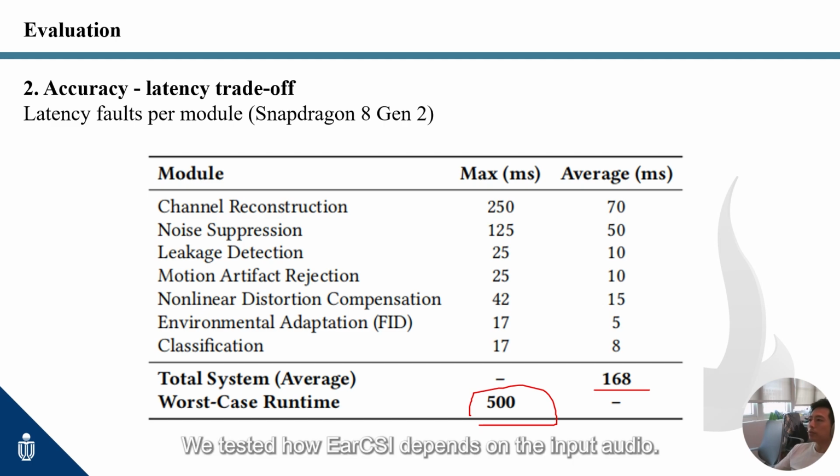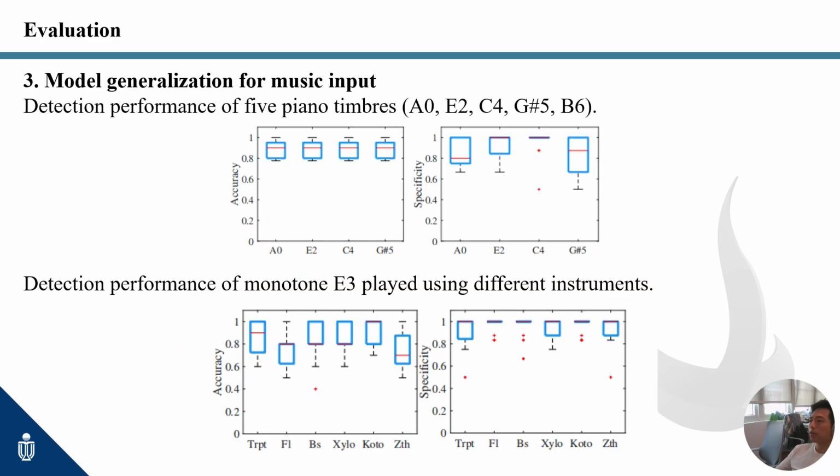We tested how ear CSI depends on the input audio. Participants listened to sounds with different spectral shapes. Music, speech, and tonal notes. Wide and narrow bands. The detection stayed consistent across sources and bands. Ear CSI is source agnostic and band robust. It works while you listen.